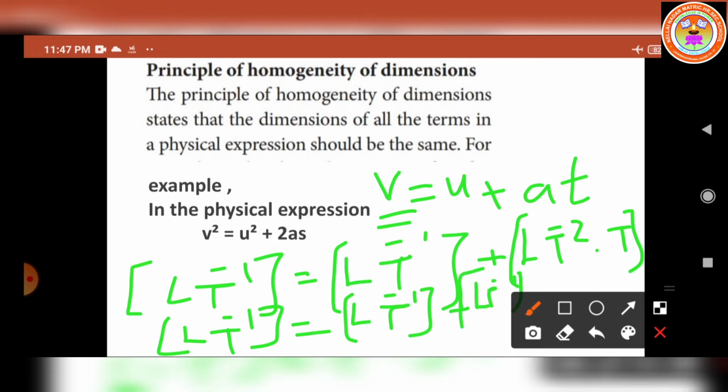So see, the dimensions of all the terms in the physical expression will be the same only. This is the principle of homogeneity of dimensions.